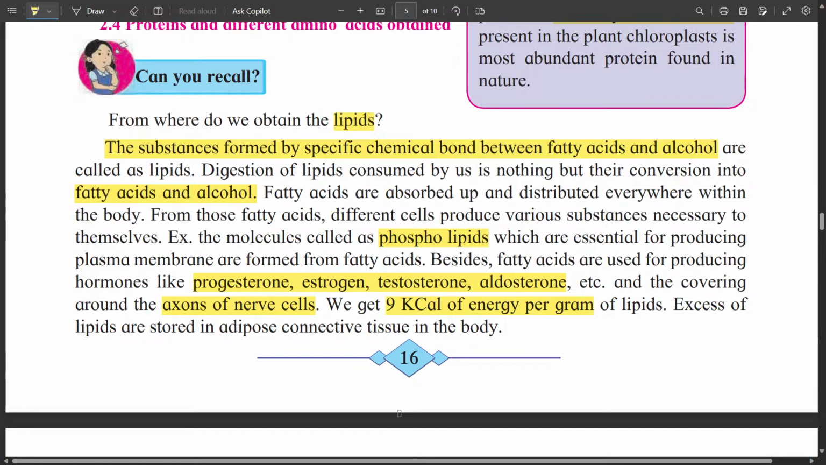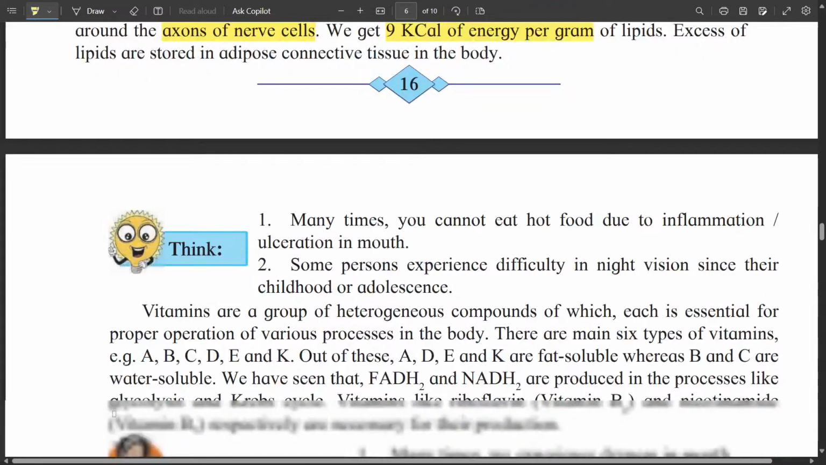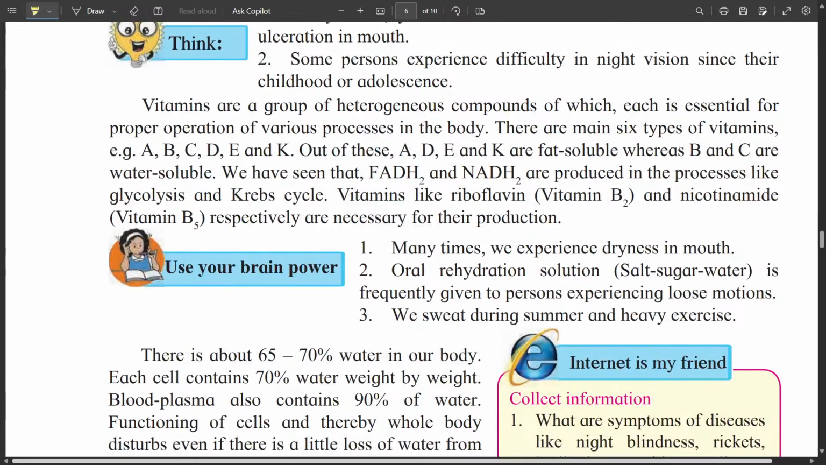So this is the difference between the proteins and the fats. Excessive protein cannot be stored in the body, but excessive fats are stored in adipose connective tissue in the body. Next nutrient type is vitamins. Vitamins are a group of heterogeneous compounds of which each is essential for the proper operation of various processes in the body. There are 6 main types of vitamins and they are A, B, C, D, E and K.